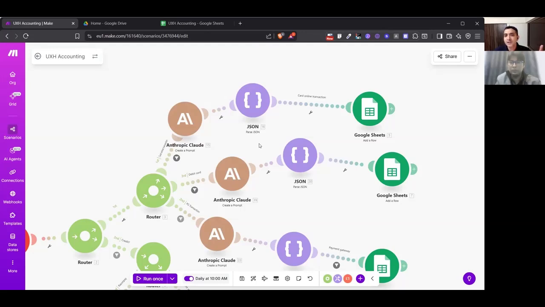True. For you, what has been the time saving out of this? How has this changed your day to day in terms of accounting? A lot of overheads have been reduced because most of our transactions are card based or net banking. So those transactions are now getting auto tagged. Obviously, it is right now in Google Sheets. Probably a later enhancement, because Zoho Books also has a connector, is my next enhancement: if I can directly send it from here, automatically to Zoho Books.